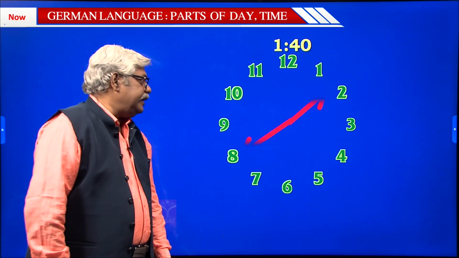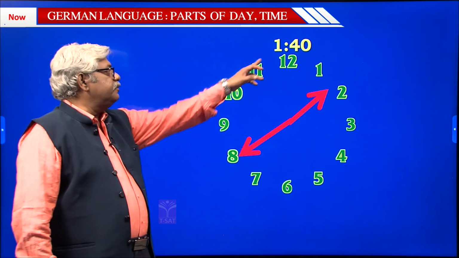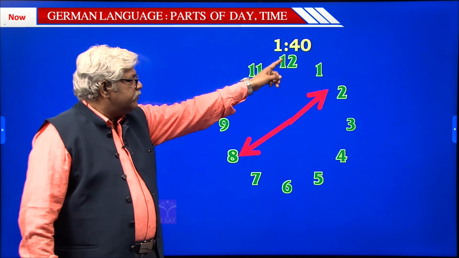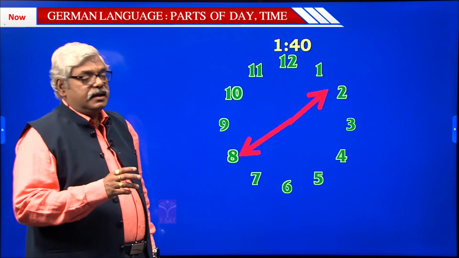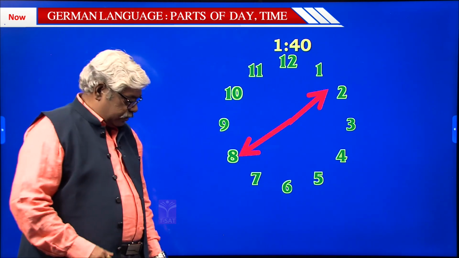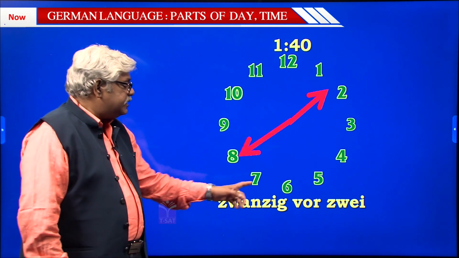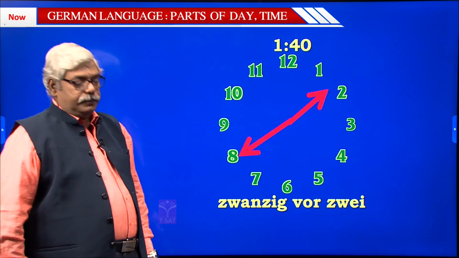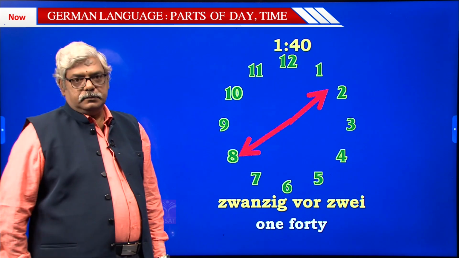Now let us see how to say 1:40. So 1:40. Here the reference is going towards the 0. You have seen the reference from 0 to 20 as nach. Now you will see the reference as vor. So what will be the time? It will be 20 vor 2, 20 minutes to 2. In English we don't say 20 minutes to 2, we just say 1:40.